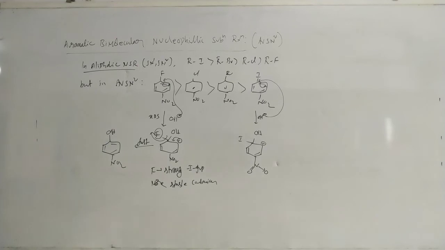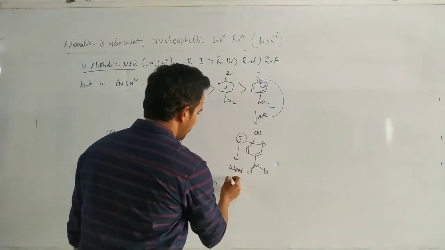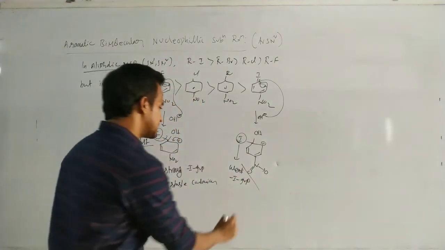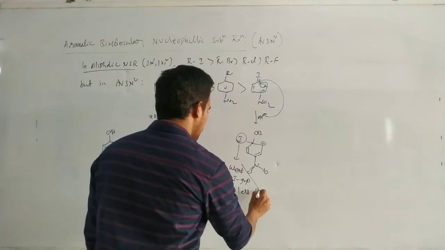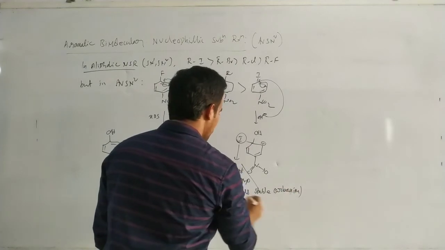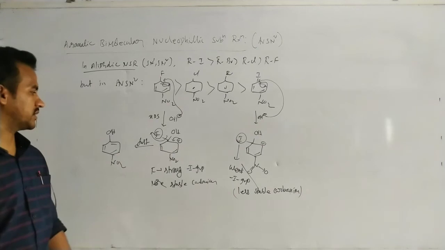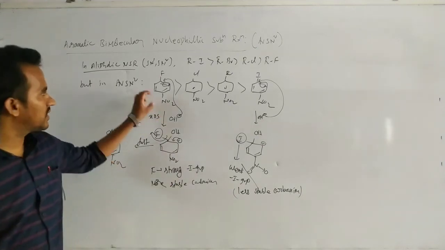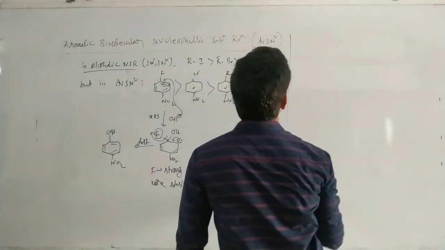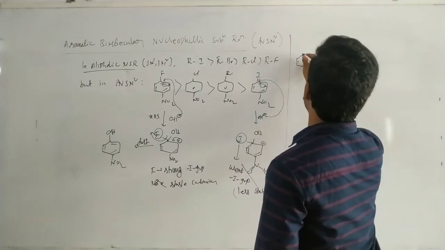Now in this case, iodine is a weak minus I group, so it is a less stable carbanion. More stable carbanion, less stable carbanion. So that's why aryl fluorides are more reactive. Okay, that's it. Next, let us discuss some examples.